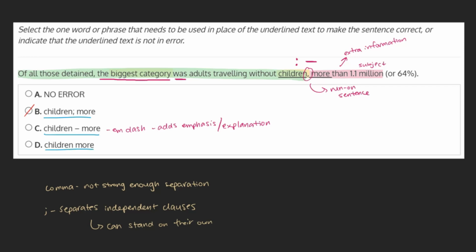D. Children more. This choice removes the punctuation altogether, making the sentence even more unclear and confusing than it already was. This being the case, we can mark this choice off and go ahead and mark choice C as our final answer.